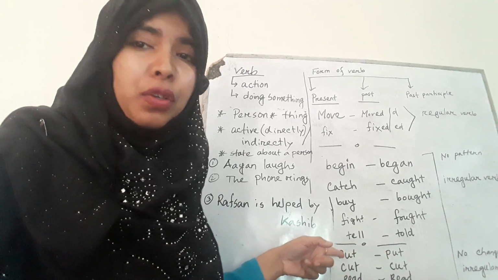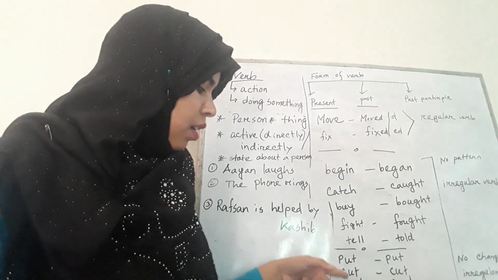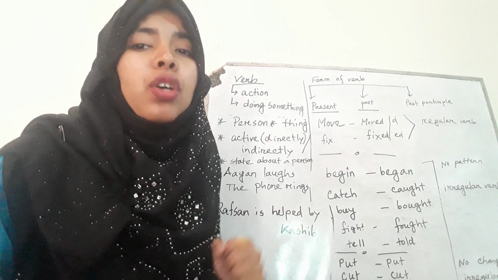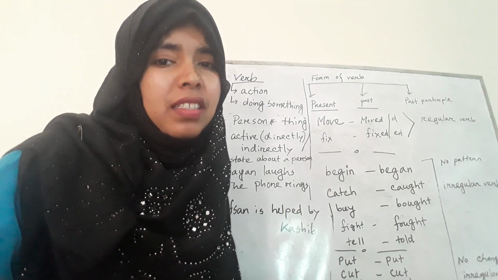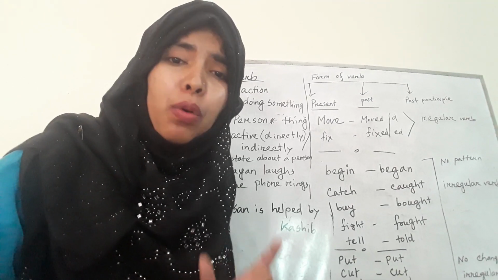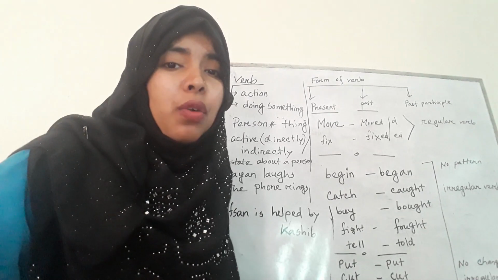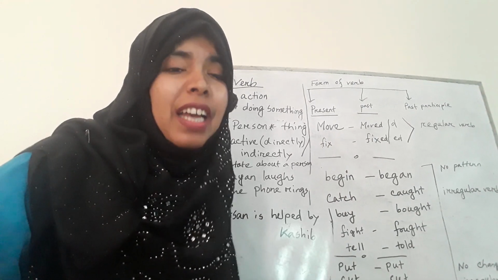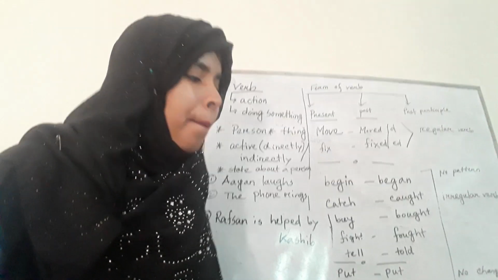Is there any change? No, there is no change here. Cut, cut, no change. Read, read, no change. Fine. So there are some words which never change whenever you change the form from present to past, both forms are similar.